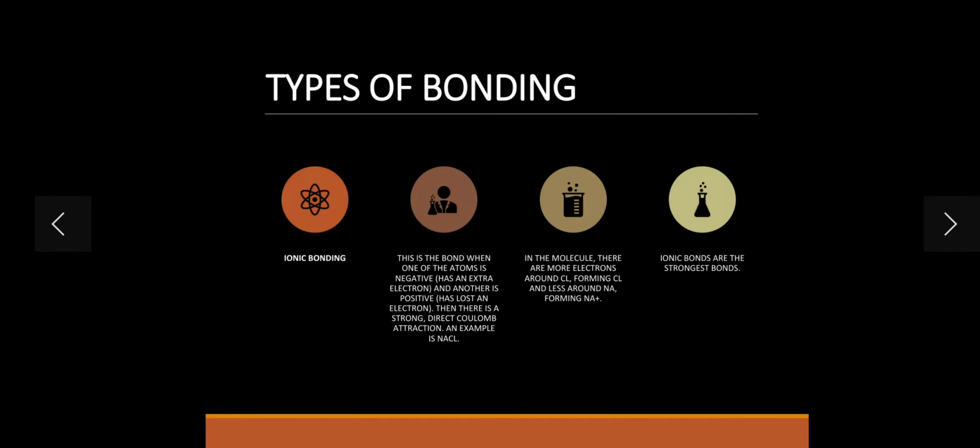And next we talk about the types of bonding. So you know the meaning of bonding. So if I talk about one by one bonding, first you talk about the ionic bonding.